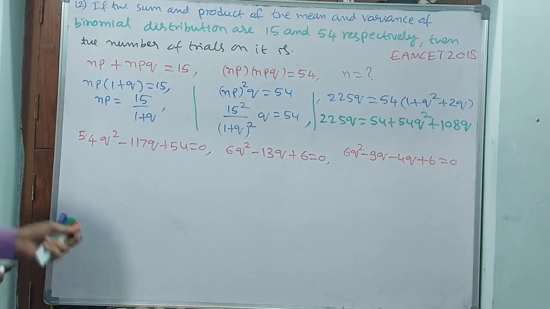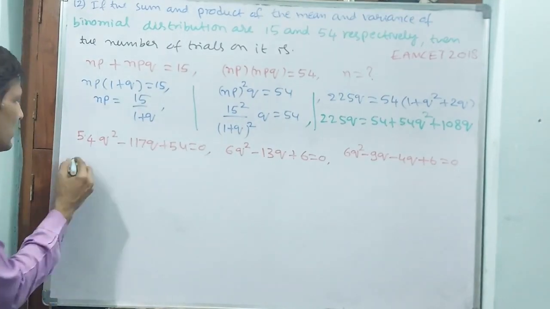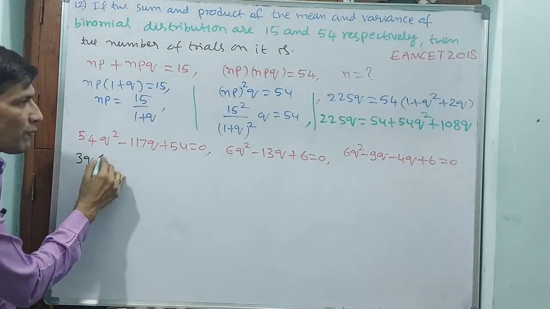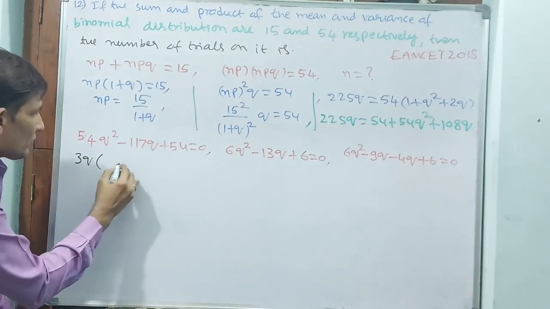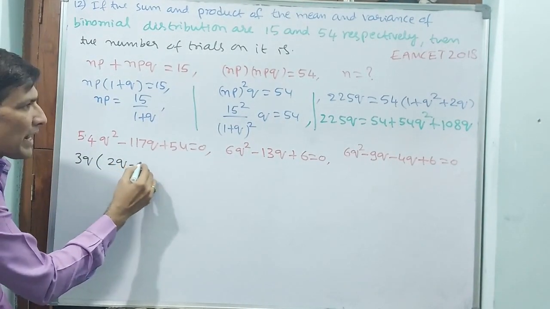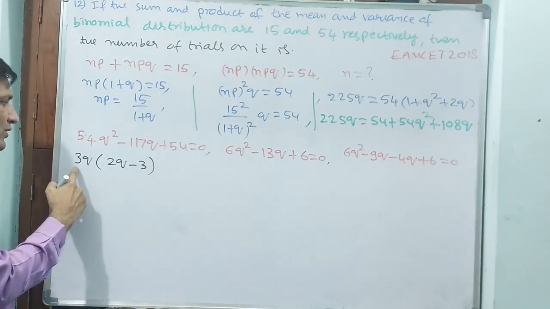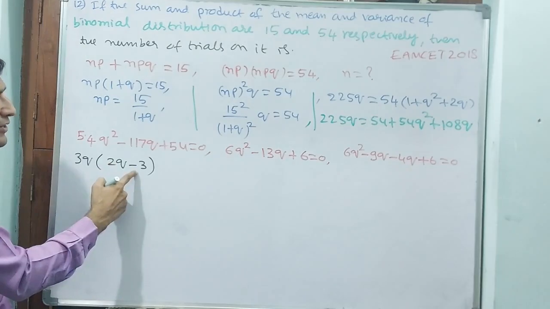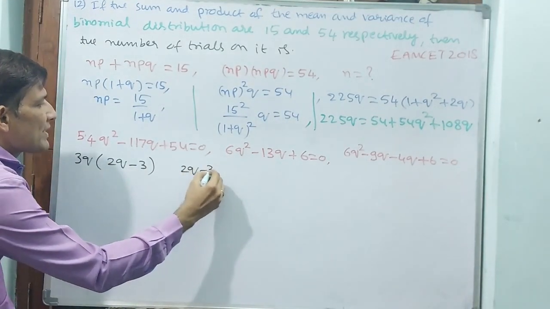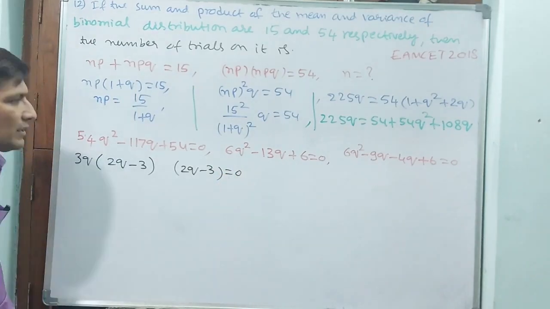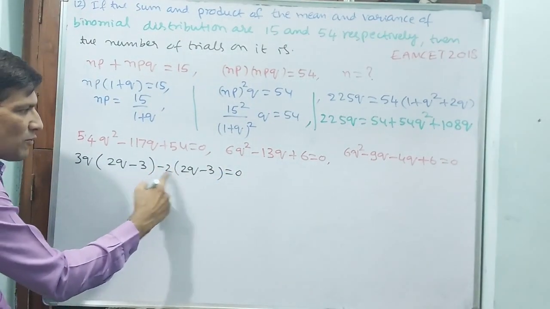Now what can you take common? I think 3Q you can take common. 3Q if I take common, 2Q minus 3. 6Q square minus 9Q, again take 2Q minus 3 here also. But minus 4Q, that means minus 2, minus 4Q plus 6.